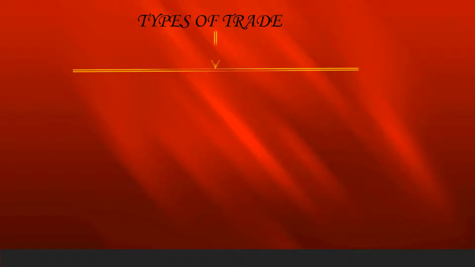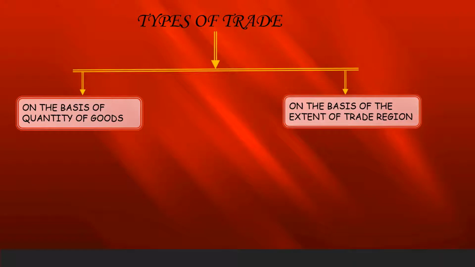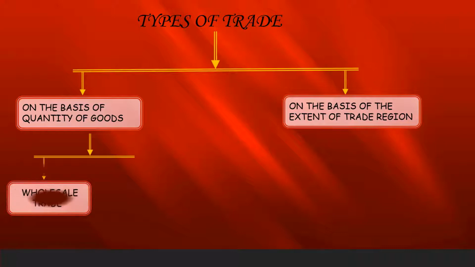Also, in our previous module, we studied the types of trade. Types of trade can be classified into two divisions: trade on the basis of quantity of goods and trade on the basis of extent of trade region. On the basis of quantity of goods, trade can be classified into wholesale trade and retail trade.